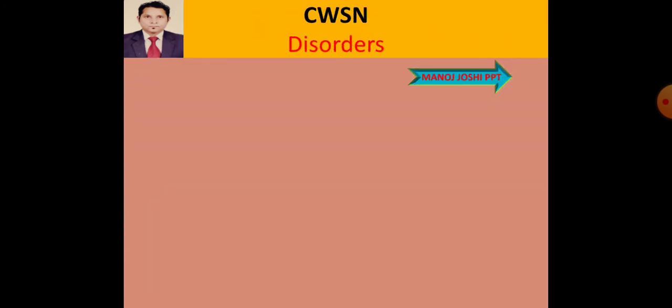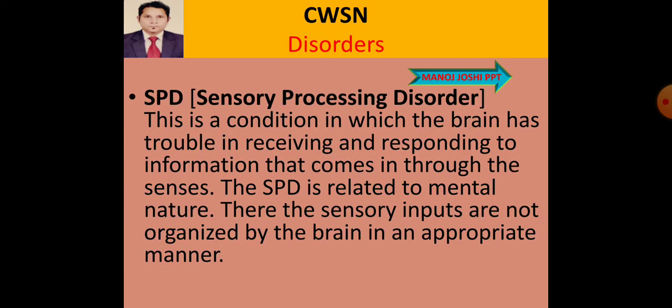Then we will see some more information on SPD. SPD, sensory processing disorder, is a condition in which the brain has trouble receiving and responding to information that comes in through the senses or the nerves.